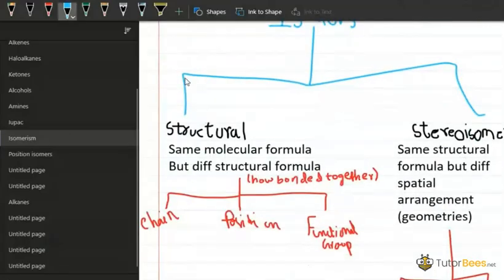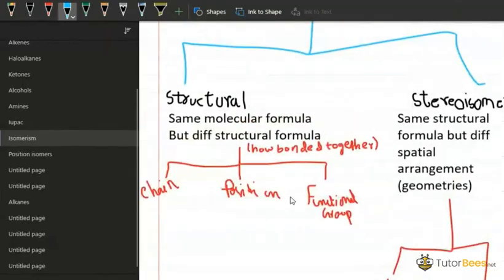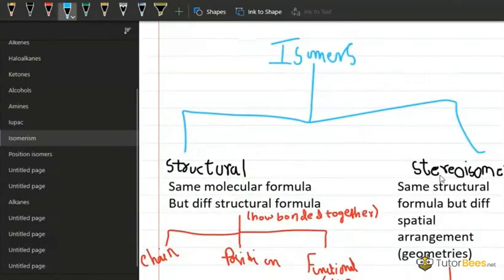Now isomers are of two types, structural isomers and stereoisomers. Structural isomers are those isomers that have the same molecular formula but different structural formula. By structural formula I mean how they are bonded together. Now there are three types of structural isomers: chain, position and functional group isomers, which we will discuss one by one.